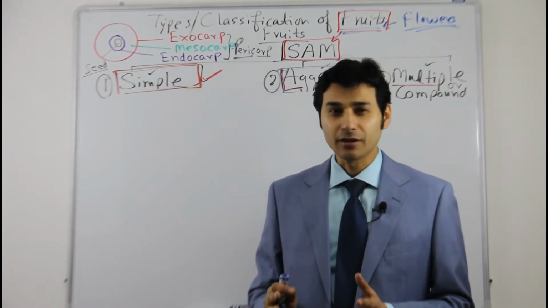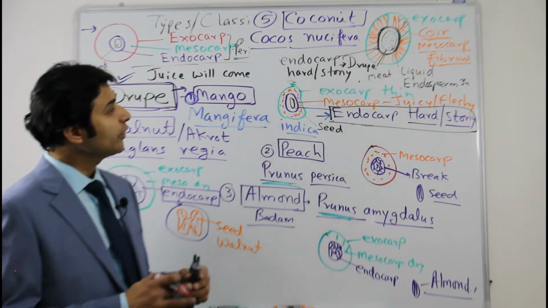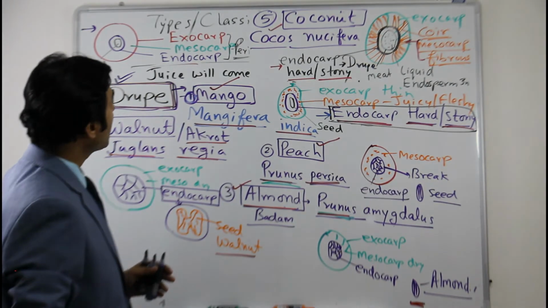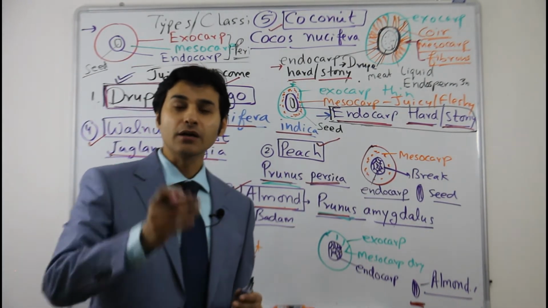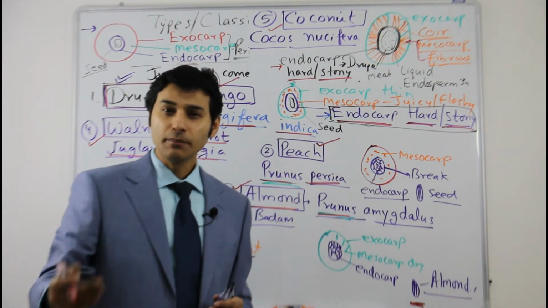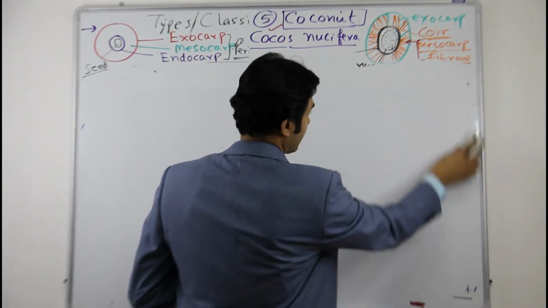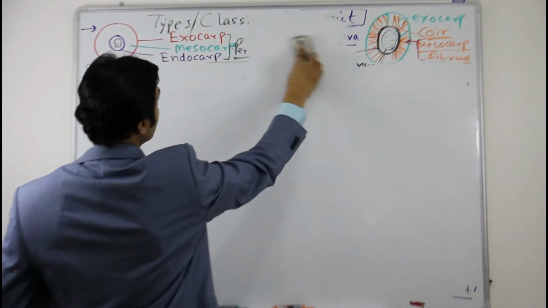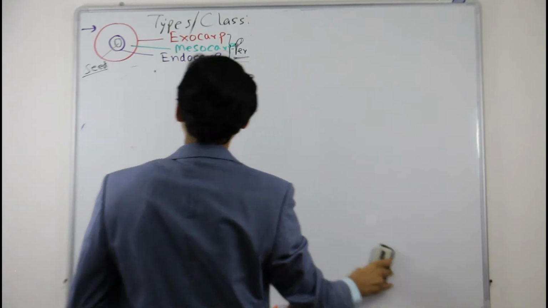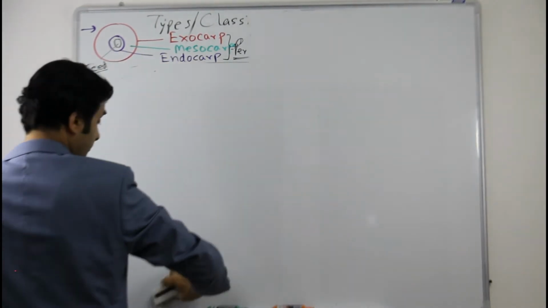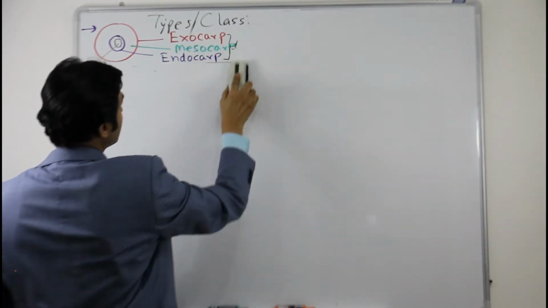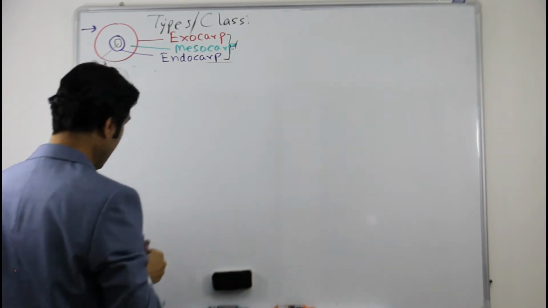Now our topic for today is fruits. We have finished the drupe, the first one in simple fleshy fruits. After this we will go to the next part, which is berry. As I told you: drupe, berry, hesperidium, pepo, balausta. Berry is the second type of fleshy fruit in simple fruits. The important thing about berry is the presence of many seeds.